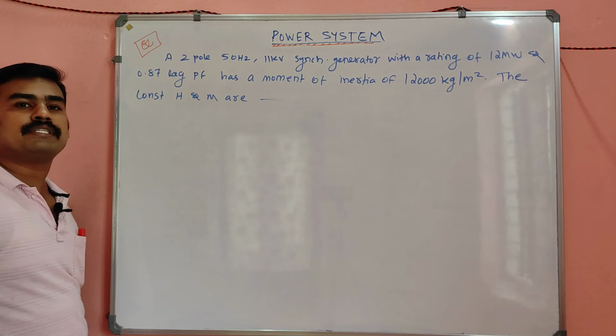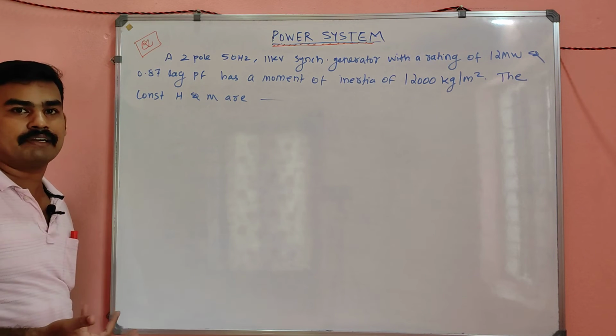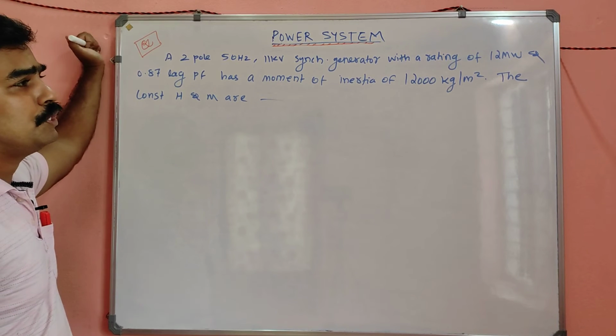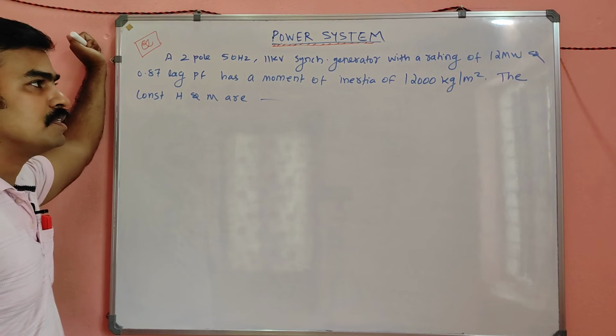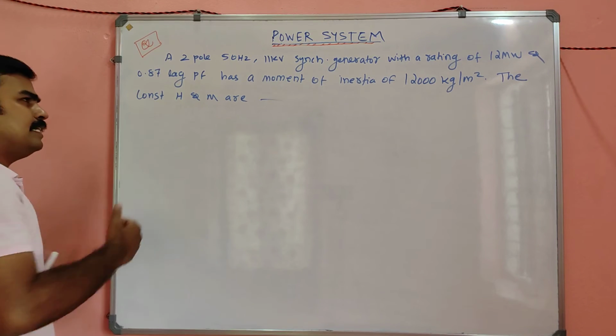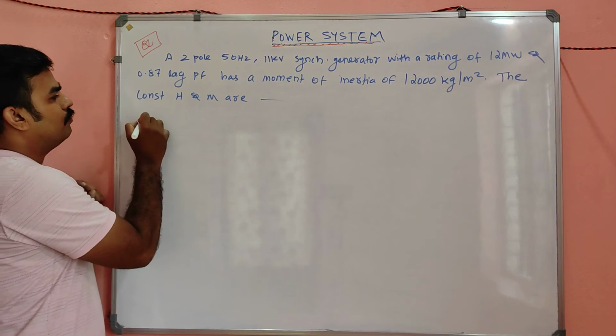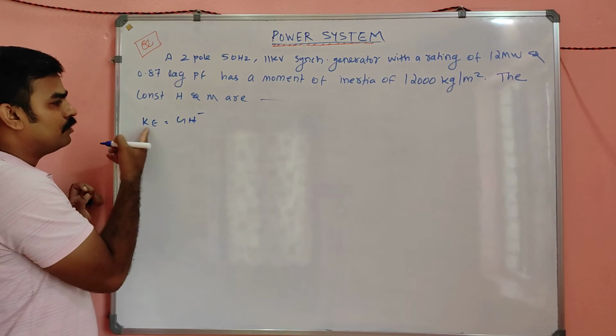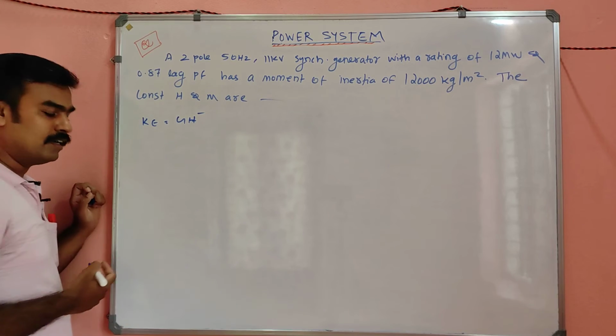Moment of inertia is associated with what? The rotational effect, right? Rotational motion. So the moment of inertia is 12,000 kilogram per meter square. The constants H and M we have to find. So what is the equation for H? We have H is equal to kinetic energy divided by G. So for finding H, we should have knowledge of kinetic energy.